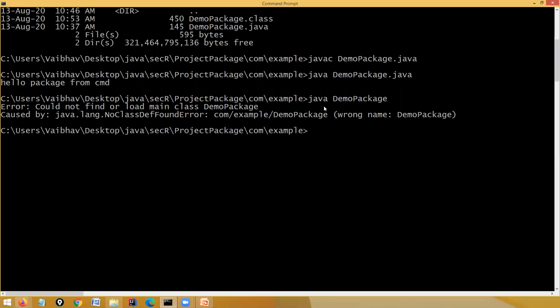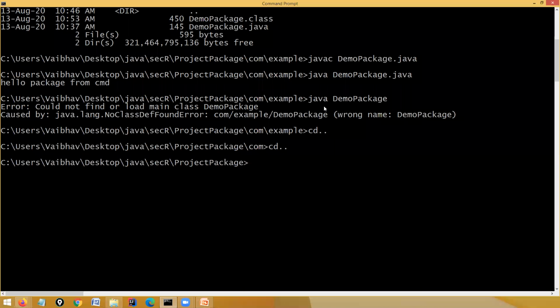Now I am moving back to that project package. Yesterday we created the directory structure. In the last class, today we are going to let the java compiler create that structure for us, so I am moving back from this project package directory also.